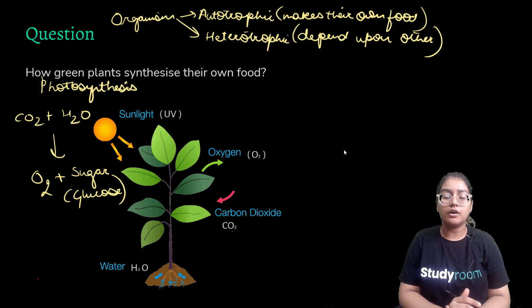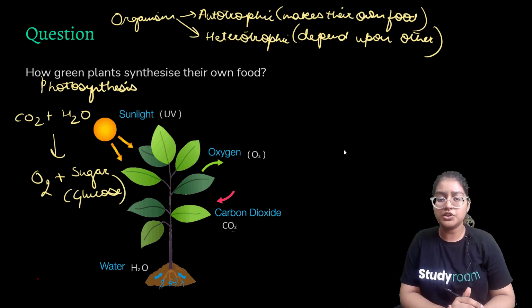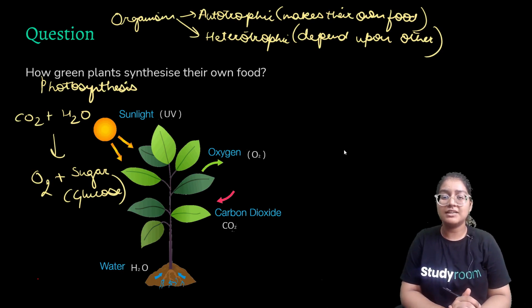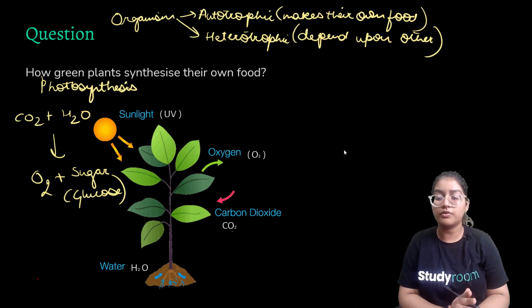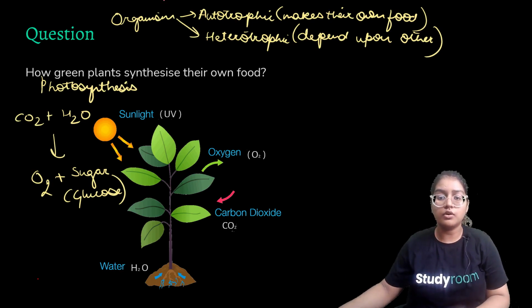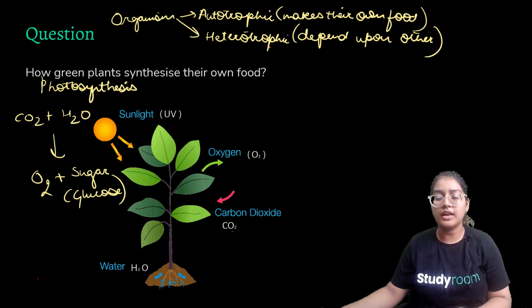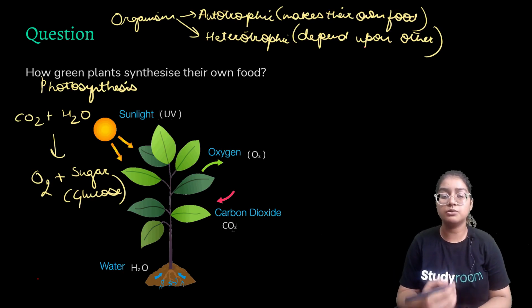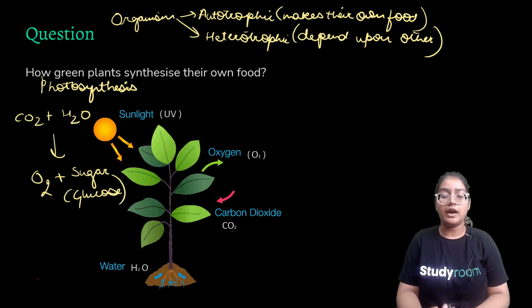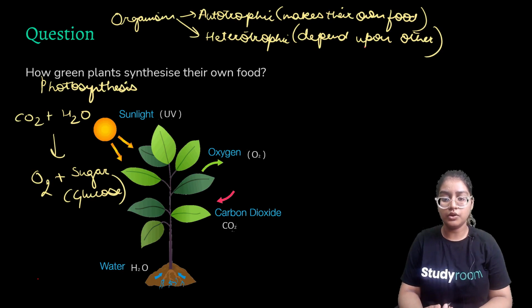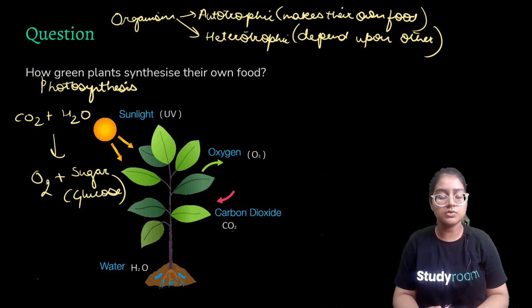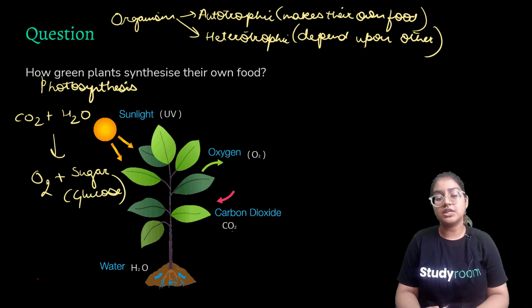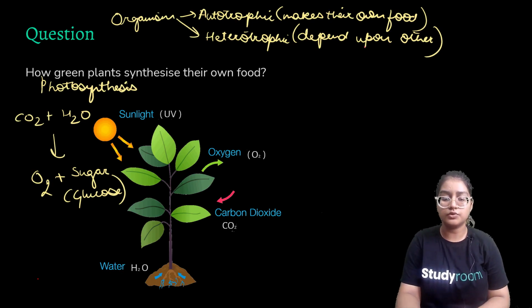And for a little extra information, organisms are basically divided into two categories: autotrophic and heterotrophic. Autotrophs make their own food and heterotrophs depend upon other organisms. For example, humans depend on animals and plants for our food. So these are two types of organisms, and the process by which green plants synthesize their own food is photosynthesis.